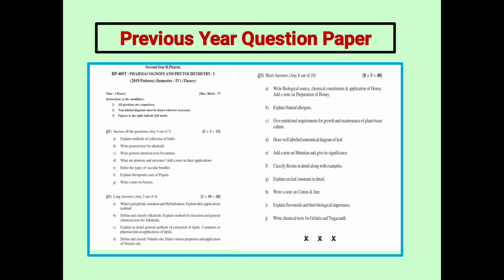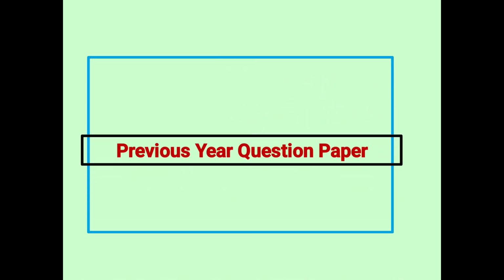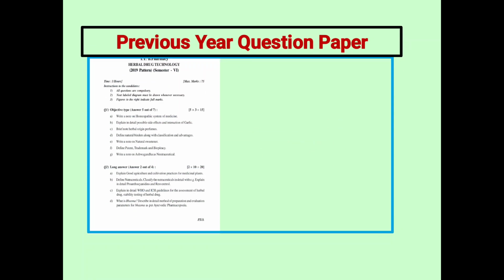Write a note on cotton and jute. Explain flavonoids and their biological importance. Write chemical tests for gentian and tragacanth. So this is for those preparing for university examinations, this question paper.